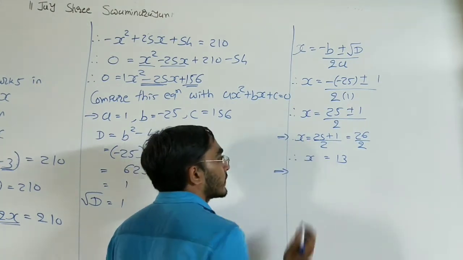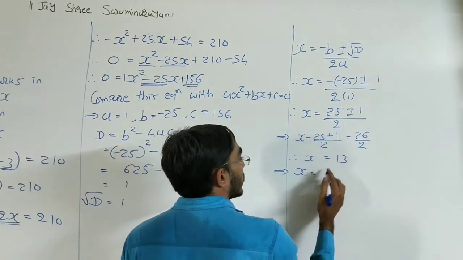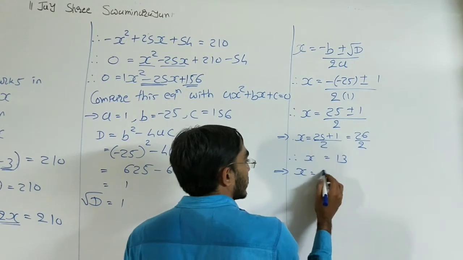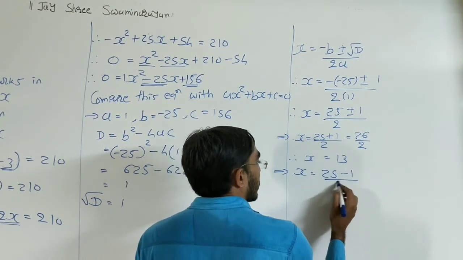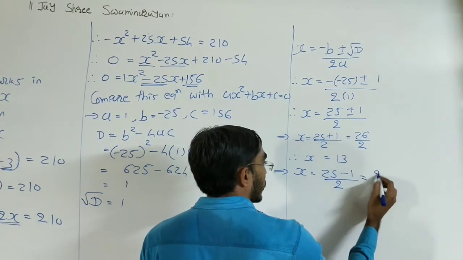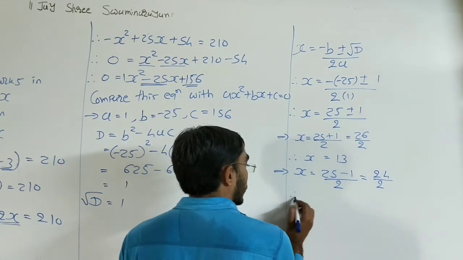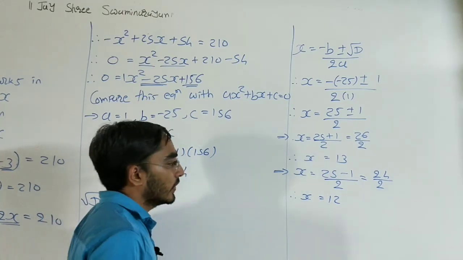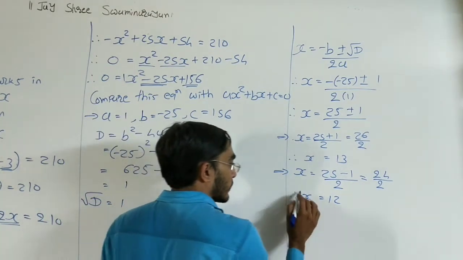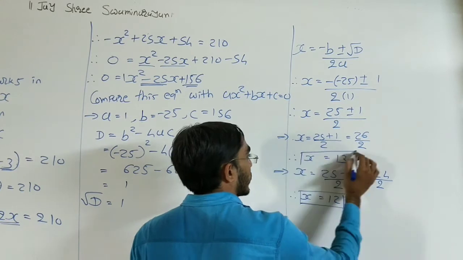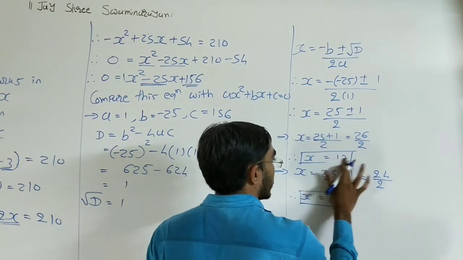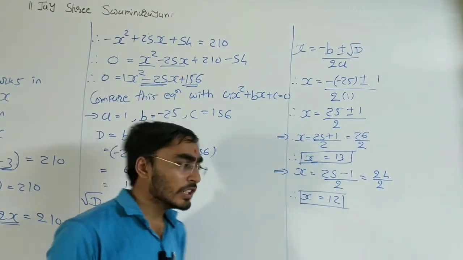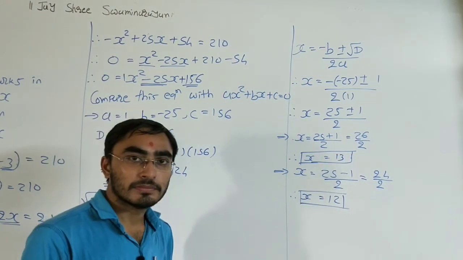Otherwise, x is equal to, now consider the negative sign, 25 minus 1 divided by 2, 25 minus 1 is 24 by 2, which is 12. These are our two answers, x is equal to 12 and x is equal to 13.